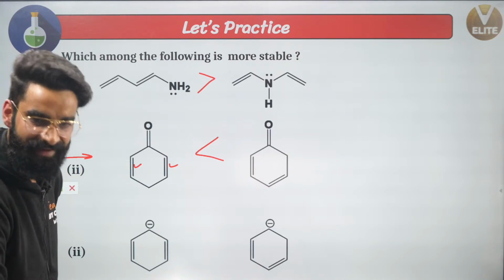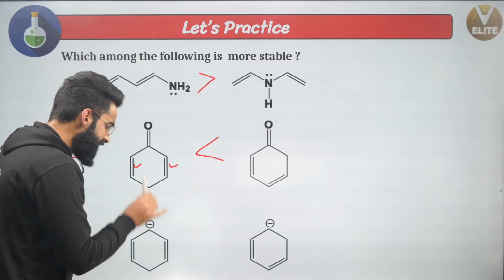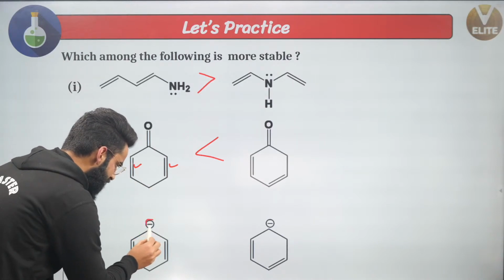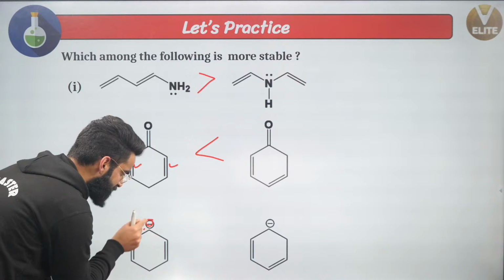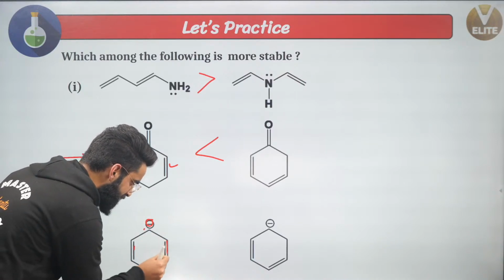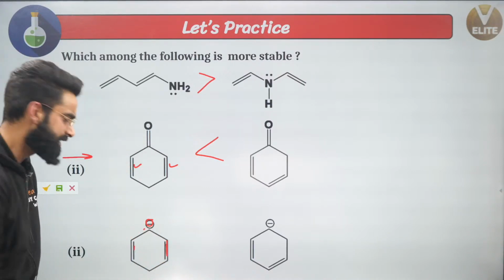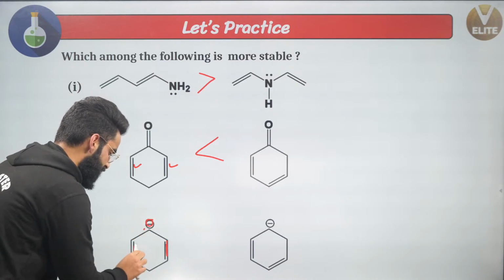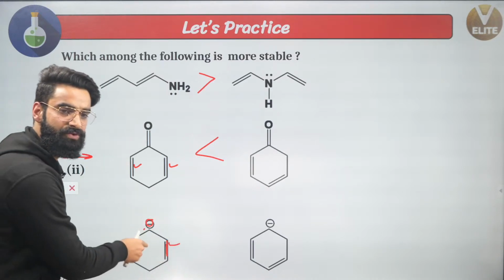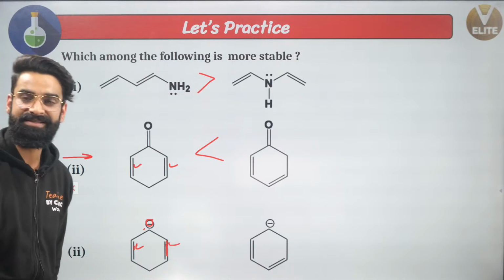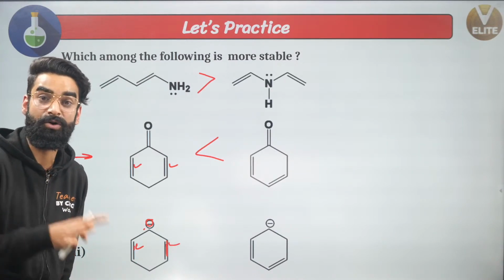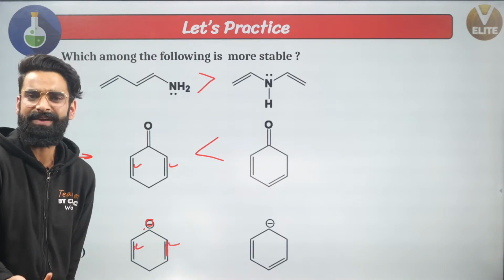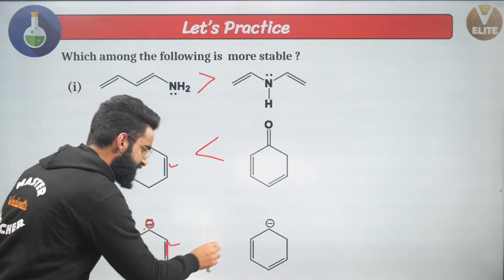Well, again, I can see people are saying 2 is greater than 1. Absolutely, guys. Right here, if you can see, this is the negative charge, this is sigma, this is pi. So right here, I have got the conjugation. At the same time, this negative charge is in conjugation with this pi electron. So this negative charge is simultaneously in conjugation with this one as well as this one. So should I be using the case of cross conjugation in this one? Yes, I should be doing that, right? And we know extent of resonance in cross conjugation is less. So I can directly say stability of this one is going to be less than that of second one.